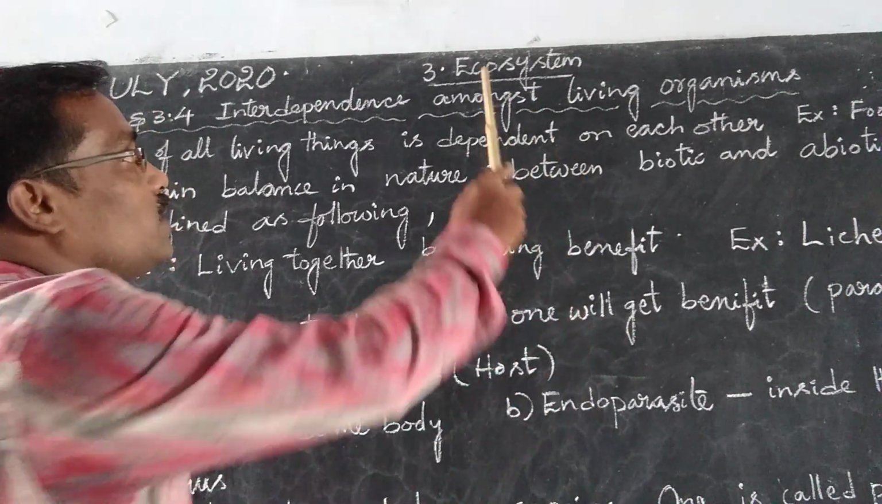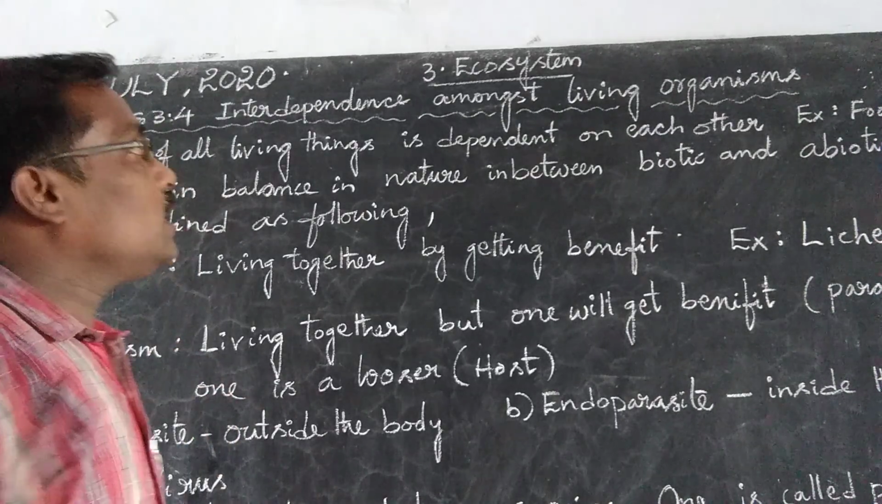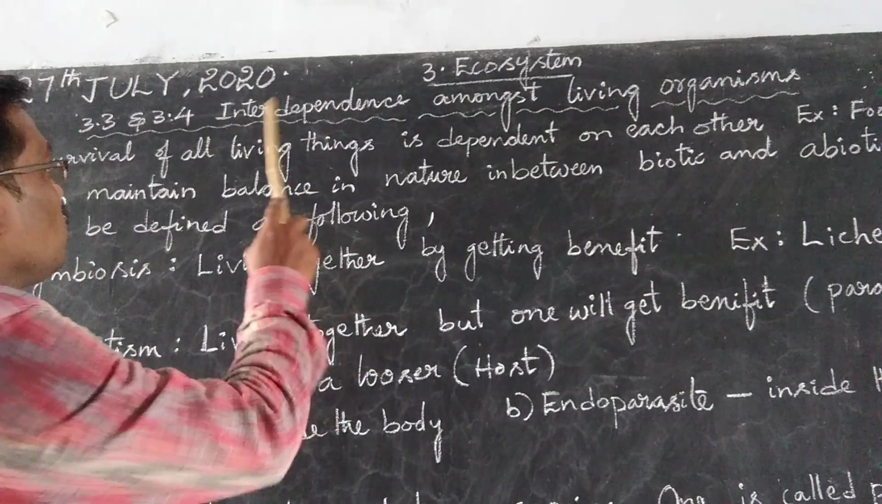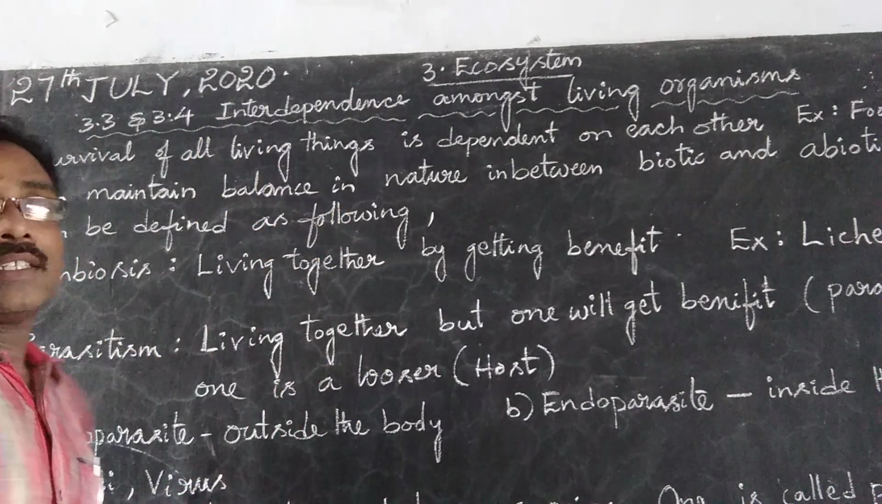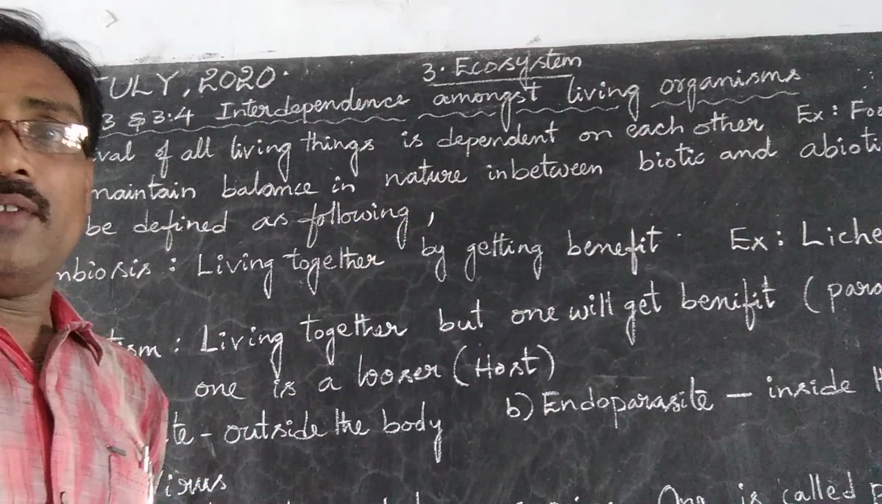In the previous class we were discussing the third unit, ecosystem. We discussed up to subunits 3.1 and 3.2. Today we are going to complete the third chapter by discussing 3.3 and 3.4, interdependence among living organisms.